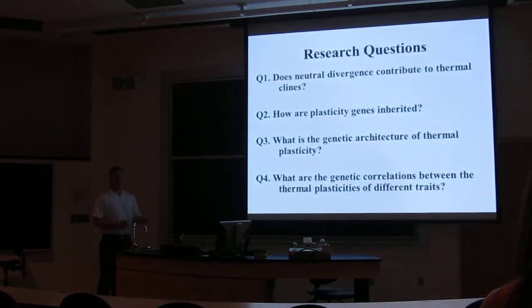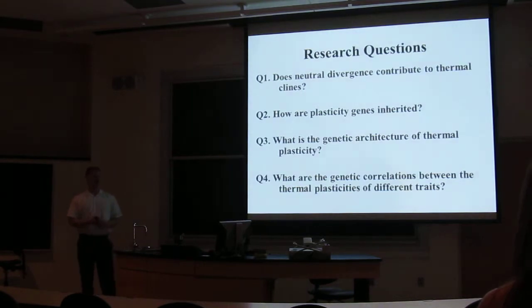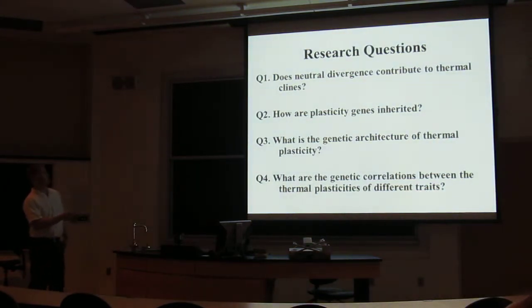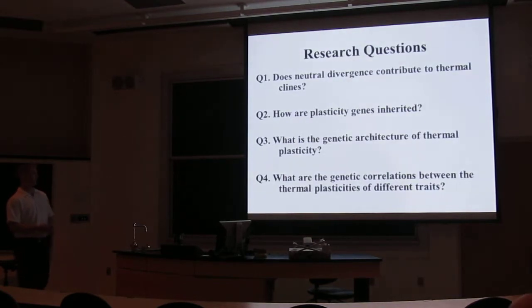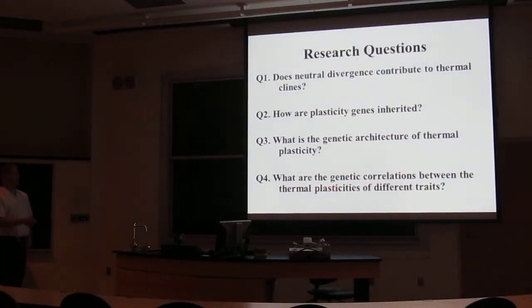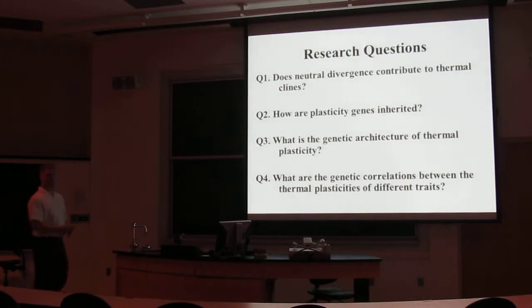So these are my 4 research questions, and I chose them because, again, a major goal of biologists is to forecast and mitigate the effects of climate change. By answering this first question, we will be able to determine the adaptive value of thermoplasticity and identify in which environments it may be adaptive. These other 3 questions will allow us to better predict the future response of plasticity to selection, especially in a warmer climate.